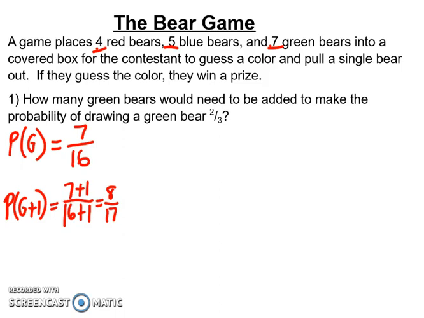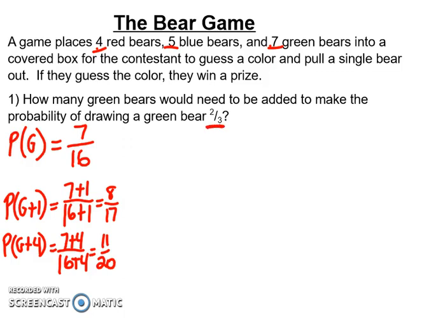What if I started instead with the idea that I take the probability of my green, and I'm going to add 4 green bears. That would mean that I'd have my 7 bears, and I'm adding 4 more, but what I have to remember is that I'm adding 4 to the total as well. So that would become 11/20. So I'm getting closer. But what I can notice here is that however many I add to my numerator, I add to my denominator, and I know I'm trying to get to 2/3.